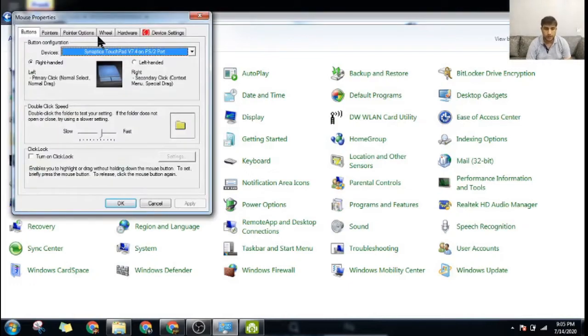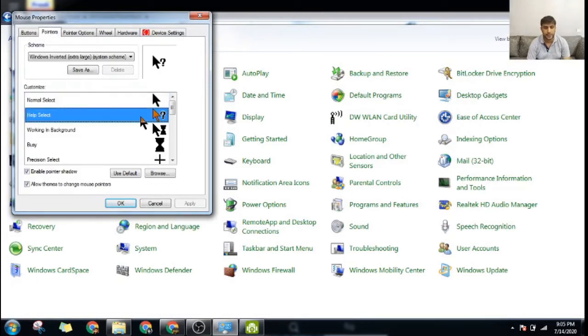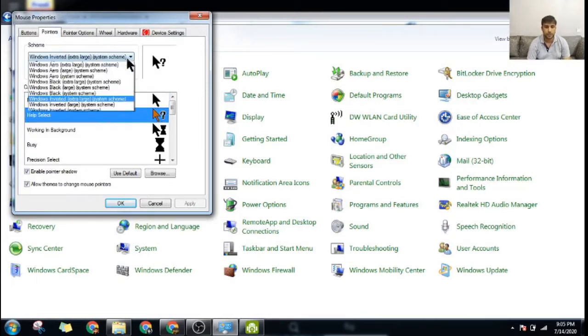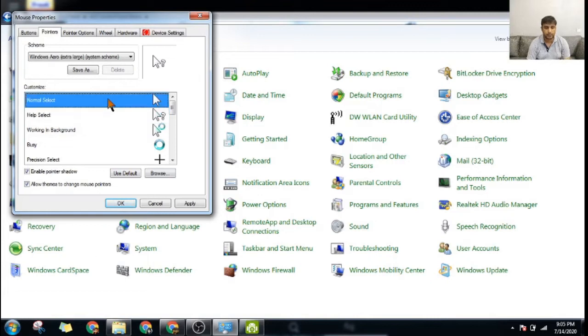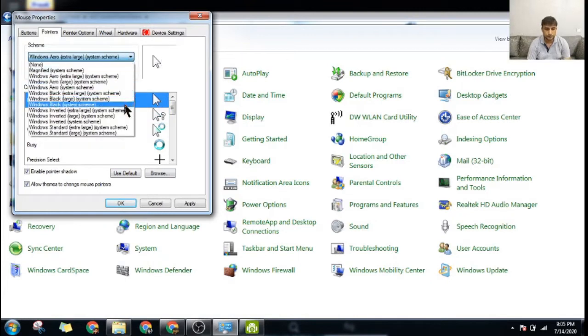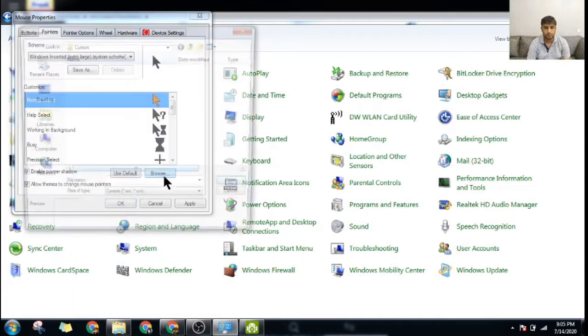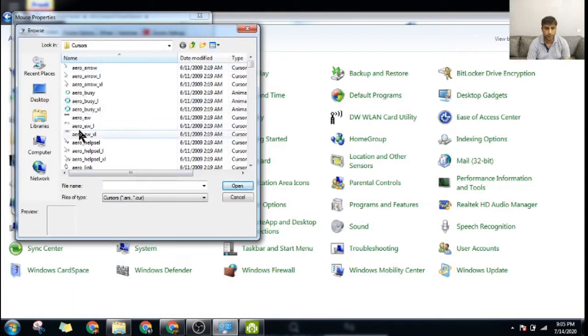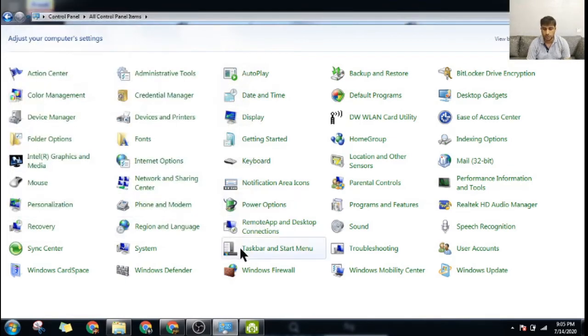For example, if I go to pointer section, now you see first normal select is brown in color. If I do help select, I can change it. Okay, I can change this one to this one. Oh no, I cannot do that. Oh, I can. What happens is you can change from the browse section and select what kind of pointers you want. There are lots of options available here.